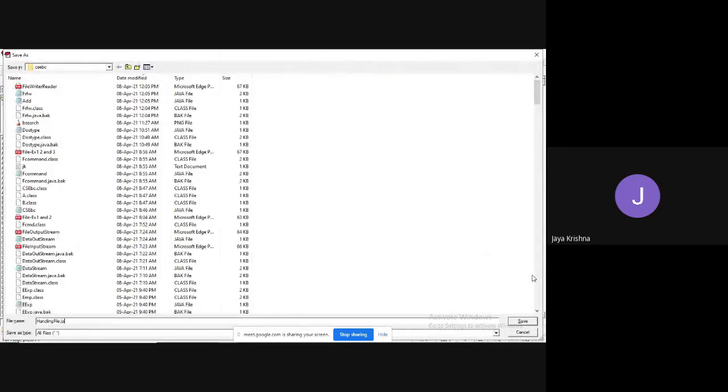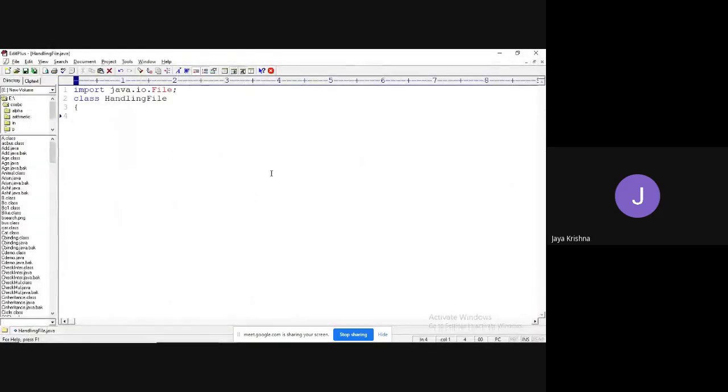Handling file dot java. Have saved. Okay, fine. I will write the main method: public static void main, string args. Next, what I need to do? I need to create a file. First, let me take a File class reference equal to new File of.